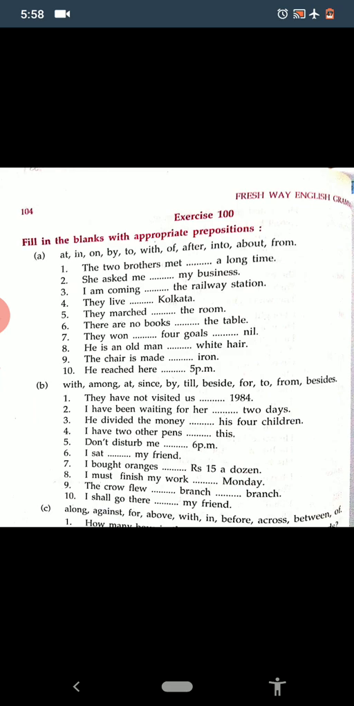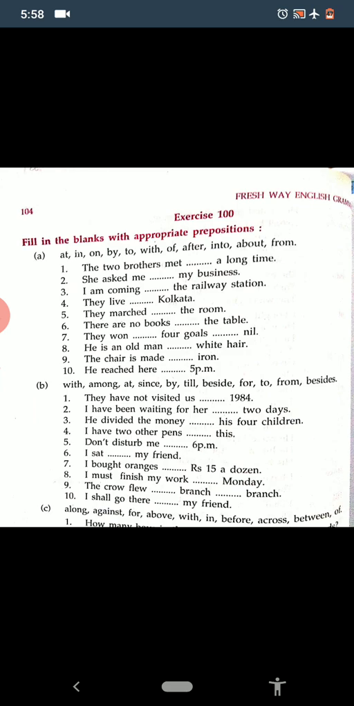There are no books on the table. They won dash 4 goals dash nil. They won by 4 goals to nil. Eighth, it is an old man with white hair. The chair is made of iron. He reached here at 5 p.m.